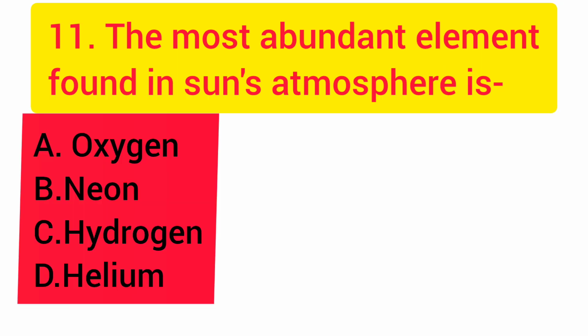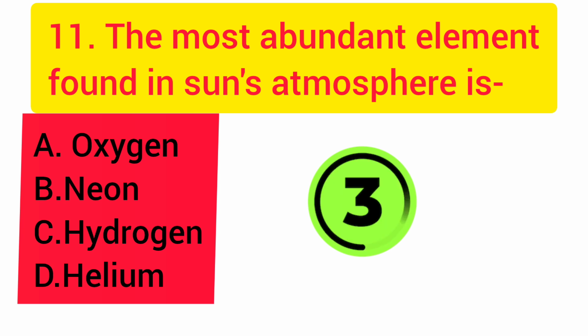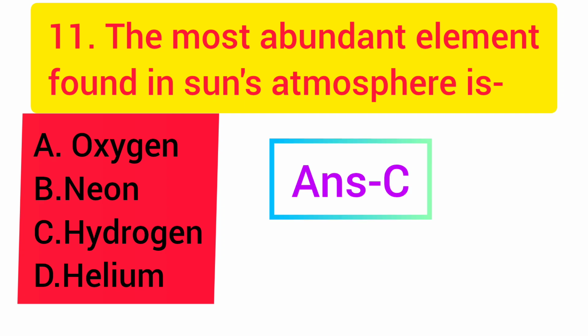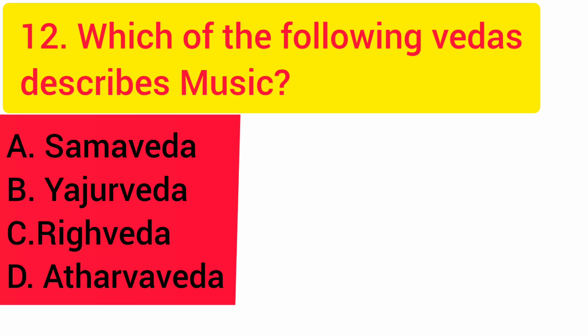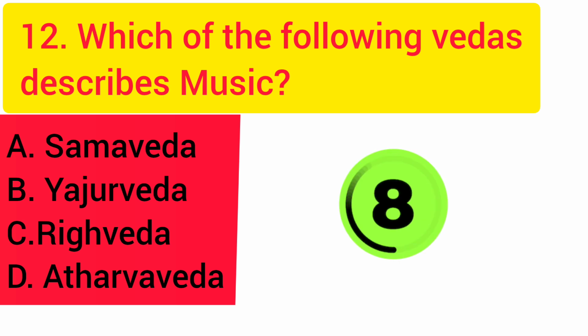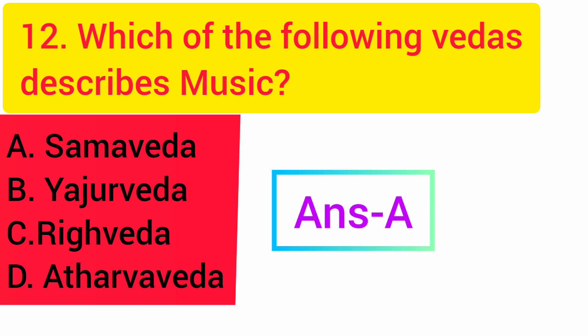Question number 11. The most abundant element found in the Sun's atmosphere is? Option C is the right answer. Question number 12. Which of the following Vedas describes music? Option A is the right answer.